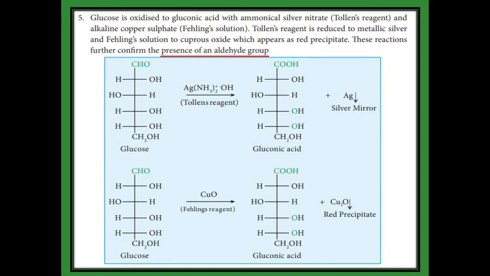Then the other one, Fehling solution. Fehling solution means it is alkaline copper sulfate. When it is treated with glucose, in the same way the aldehyde group alone is oxidized to acid, so we get gluconic acid. And then the CuO is reduced to Cu2O, and we get a red precipitate. So this reaction confirms the presence of the aldehyde group in glucose.